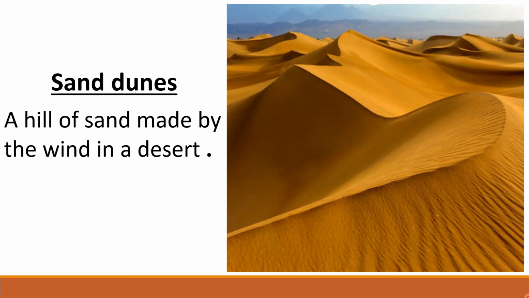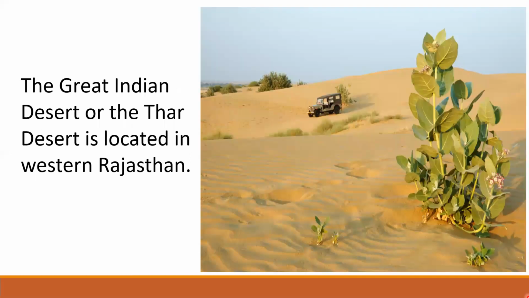Now, these are called the sand dunes. Now, what is a sand dune? A hill of sand made by the wind in a desert is called a sand dune. The Great Indian Desert or the Thar Desert is located in western Rajasthan. This is an example of hot desert.